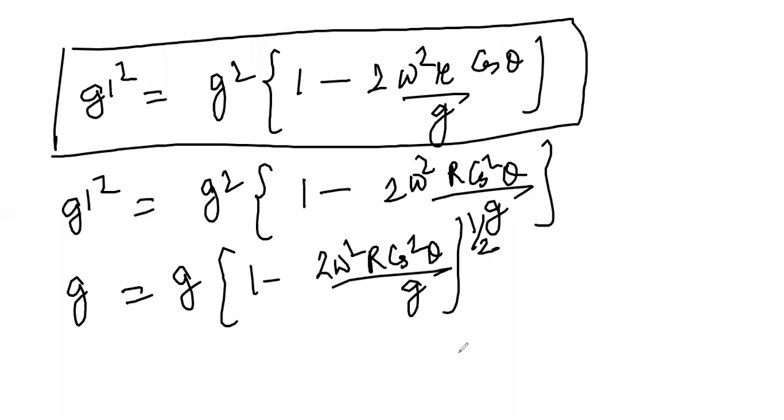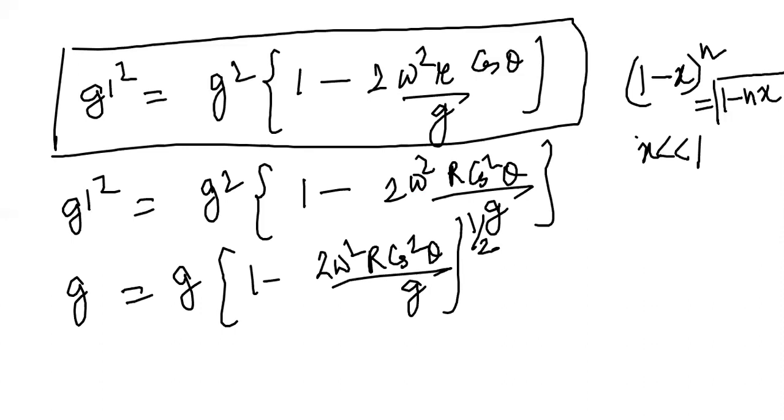Now one thing you have to understand, children, this is very, very important. This omega, I told you, is a very, very small quantity. And always remember, if x is much less than 1, then 1 minus x whole to the power n is equal to 1 minus nx, neglecting the higher powers.